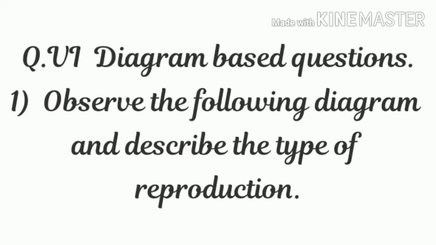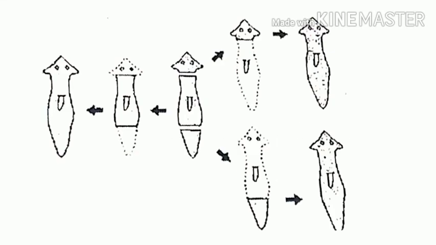Question number 6. Diagram based question, in which the first question is: observe the following diagram and describe the type of reproduction. Students, if you observe this diagram carefully, you will find that this is the diagram of planaria. The third picture is being cut into 3 parts, that is head, trunk and tail, and from each part a new organism develops. This type of reproduction is called regeneration.